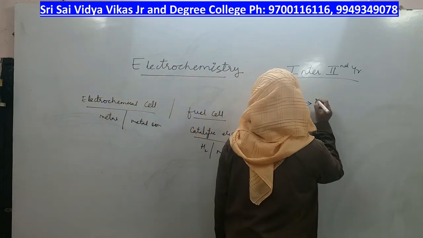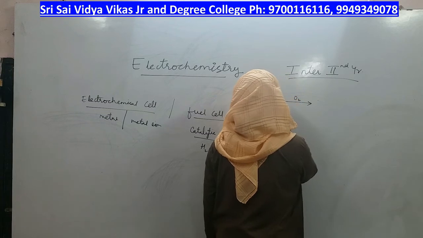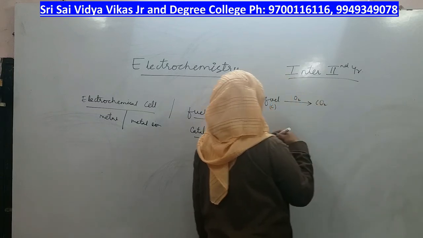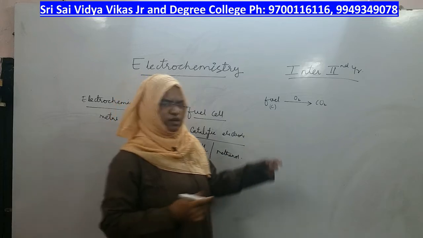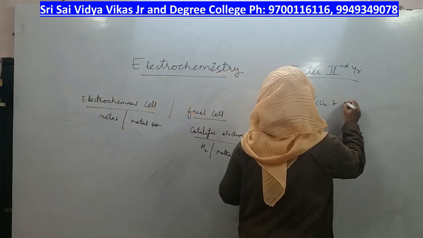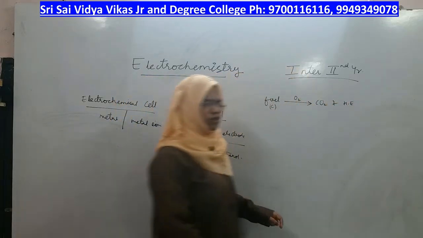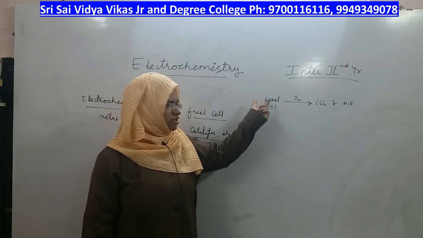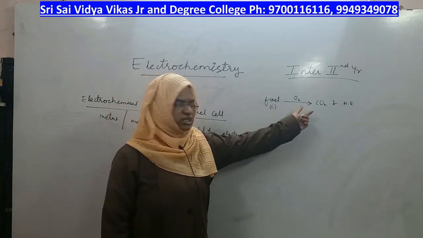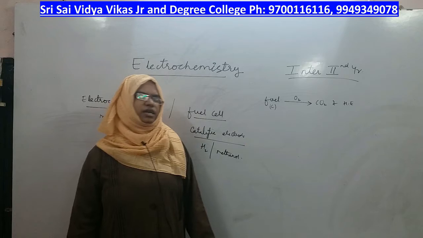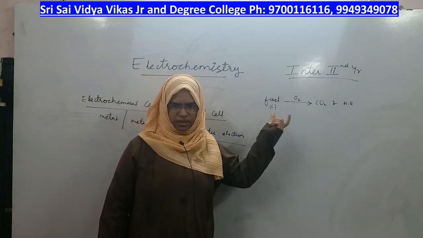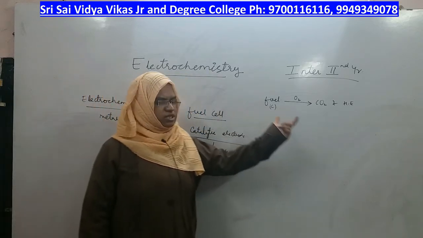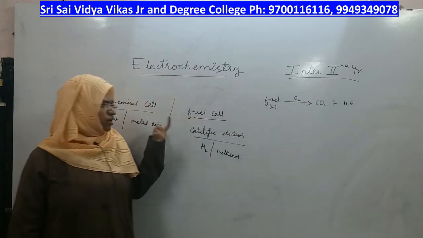If carbon is there in the fuel, you will get carbon dioxide, and you will get heat energy. That is the general reaction for combustion. There also the requirement is that a fuel should be there and oxygen gas should be supplied, and when the fuel is burned in the presence of oxygen, you will get its oxide. The same concept is applied in a fuel cell also.